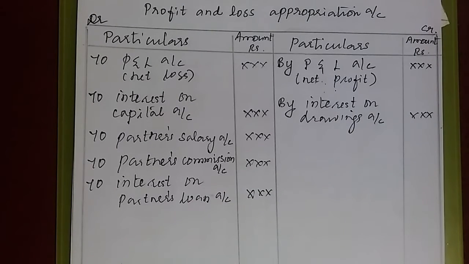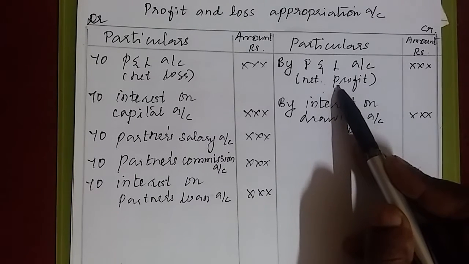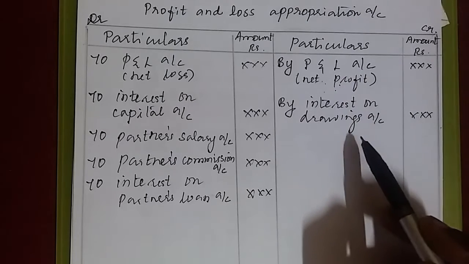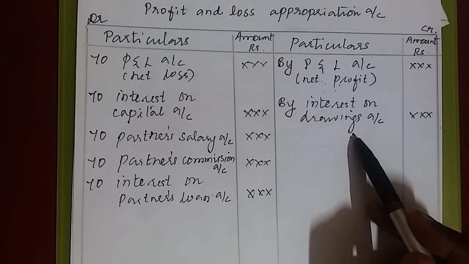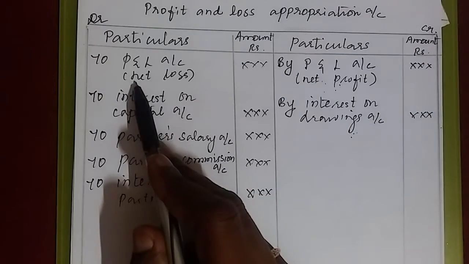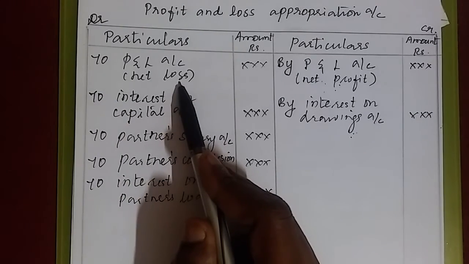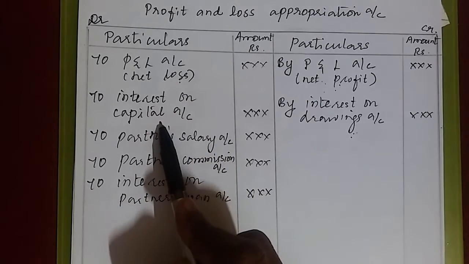Is it clear? What did I do? First I started with net profit, which I showed here as P&L account. Then I wrote interest on drawings. Interest on drawings is an income to the firm, so we show this on the credit side. If there is net loss from P&L account, we should transfer this net loss to P&L appropriation account on the debit side. Interest on capital is an expense to the firm.